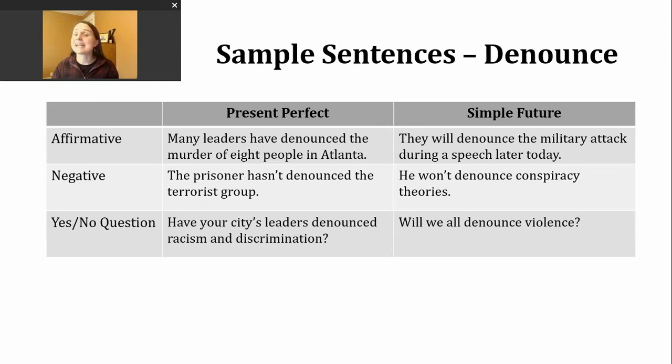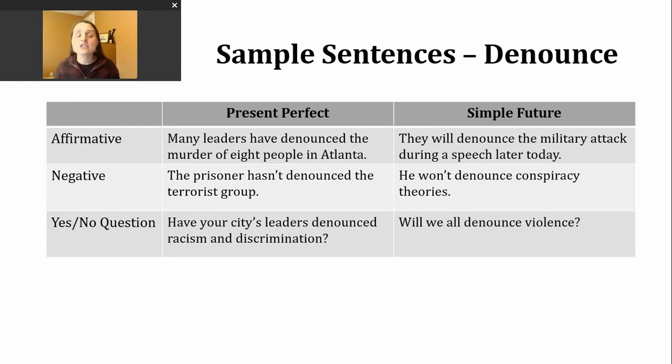If you want to make a yes or no question in the present perfect, you're going to start with have or has, then we'll have our subject, and then the participle form of the verb. Here's another. Have your city's leaders denounced racism and discrimination? Have they publicly said this is wrong and it has no place in our society?